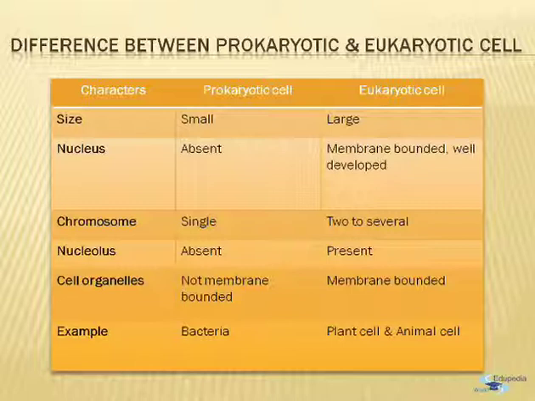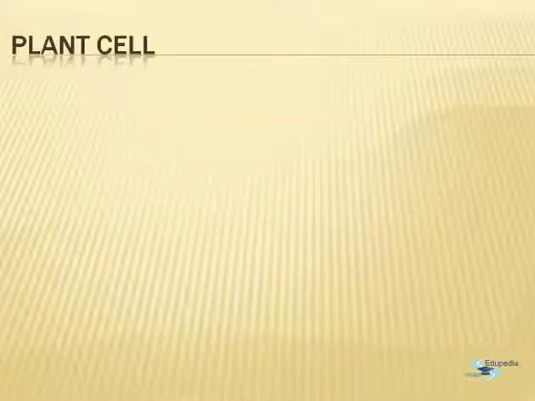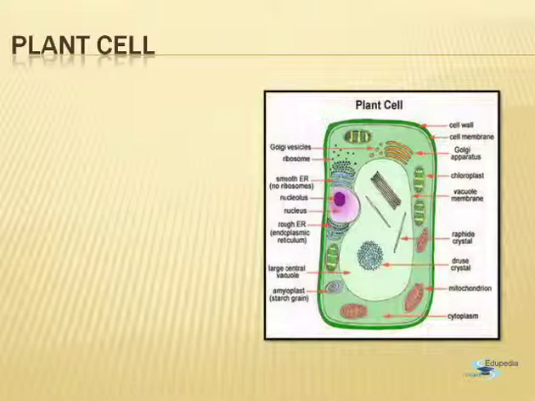When we talk about the examples, for the prokaryotic cell, the best example is the bacteria, whereas for the eukaryotic cell, the best example is the plant cell or the animal cell. Now, let's take a step further. The eukaryotic cell can be of two types, a plant cell and an animal cell. Now, first starting with the plant cell.